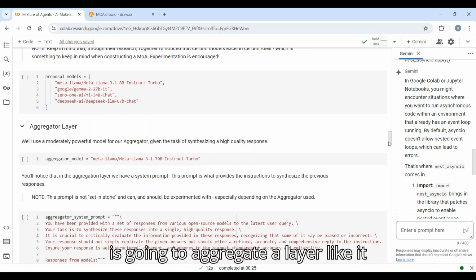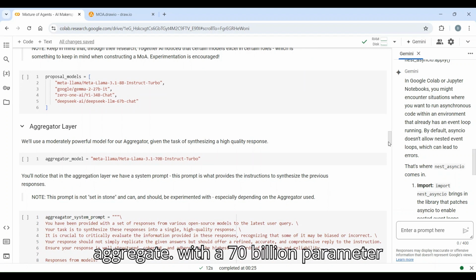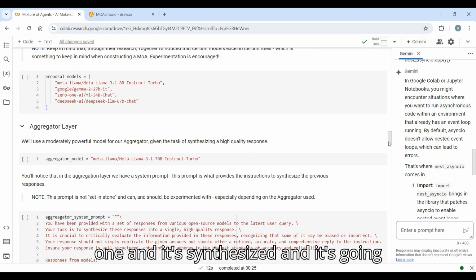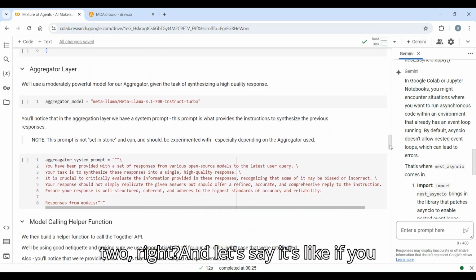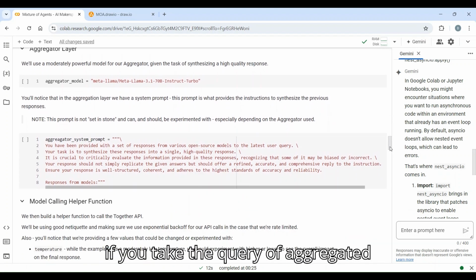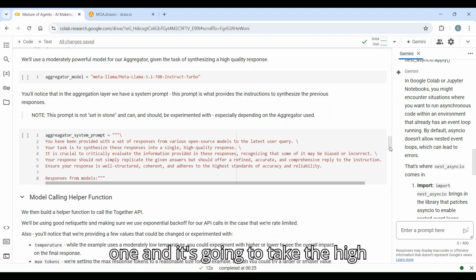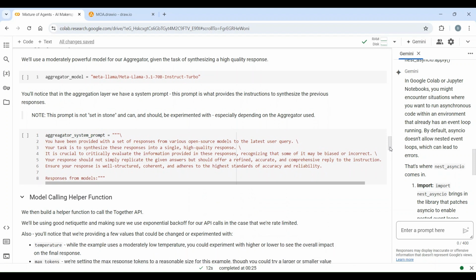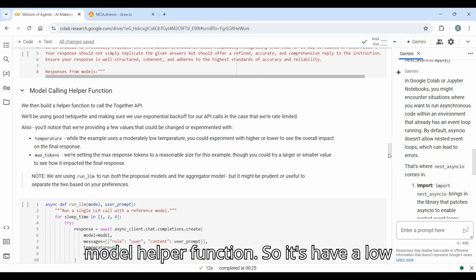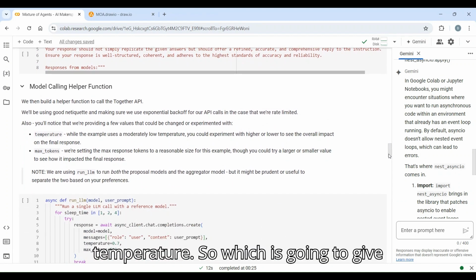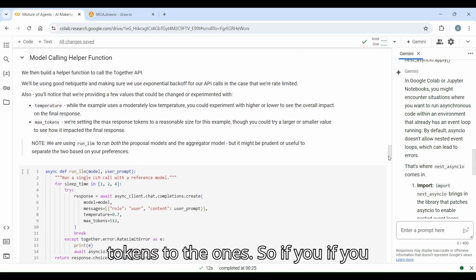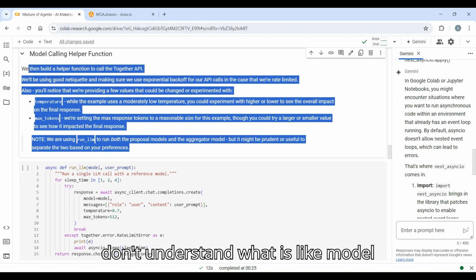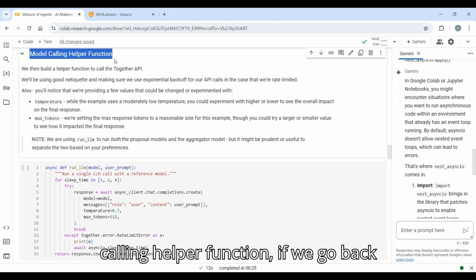So what is going to aggregate a layer? It takes the inputs of your LLMs layer-wise, aggregates them with a 70 billion parameter model, synthesizes them, and gives the quality output to layer 2, right? And let's say you take the query of the aggregated one, and it's going to take the high input, well structured, and there is a model helper function. It has a low temperature, which gives the final results, and a maximum tokens setting. If you do not understand what the model calling helper function is,